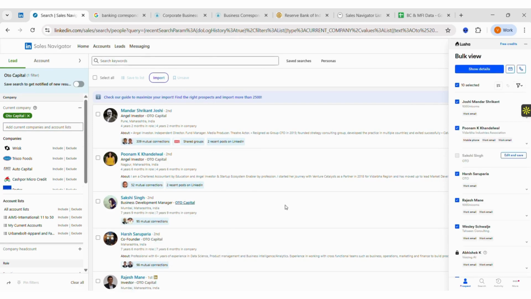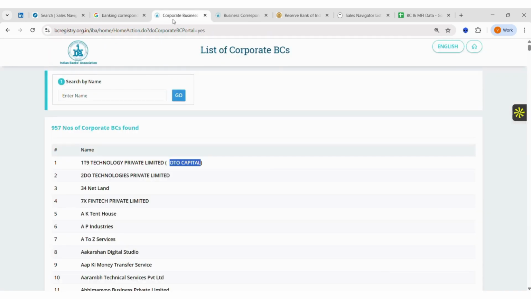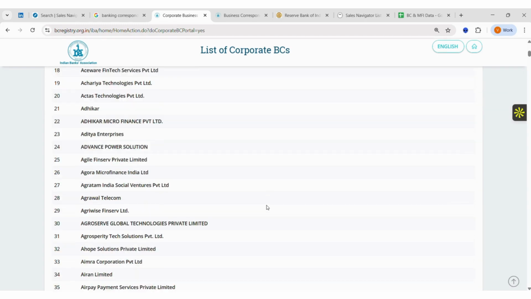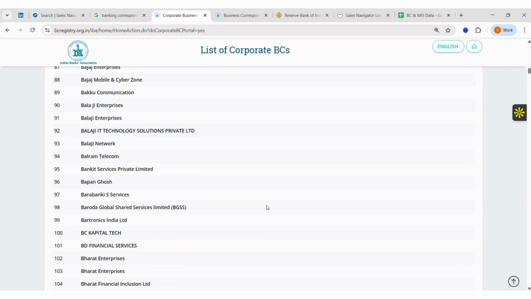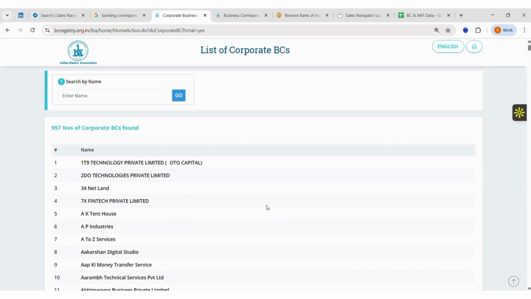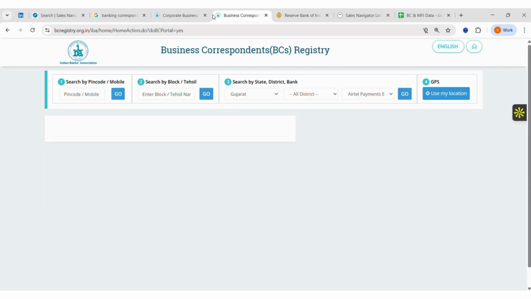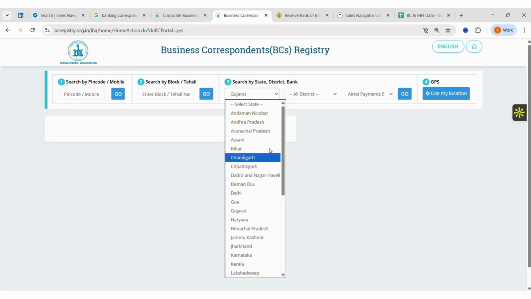So this is how you can use the corporate BCs list to manually scrape the data of your target audience and have that list created. The second approach is by using the entire complete registry, wherein we can filter based on the state, district, and the bank that we are searching for.